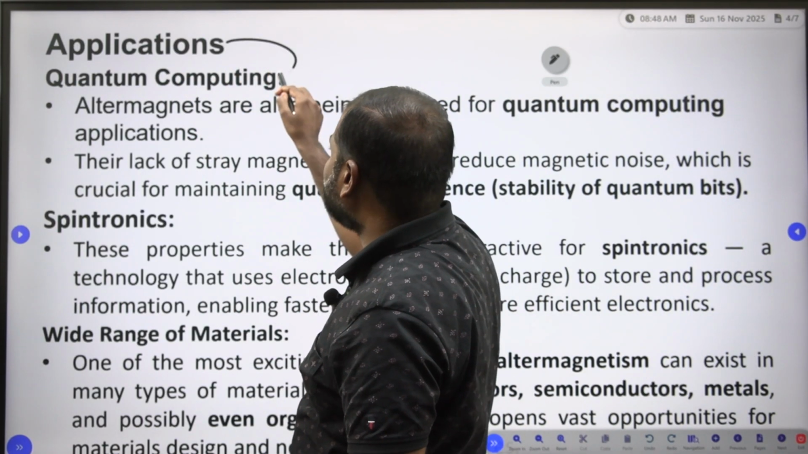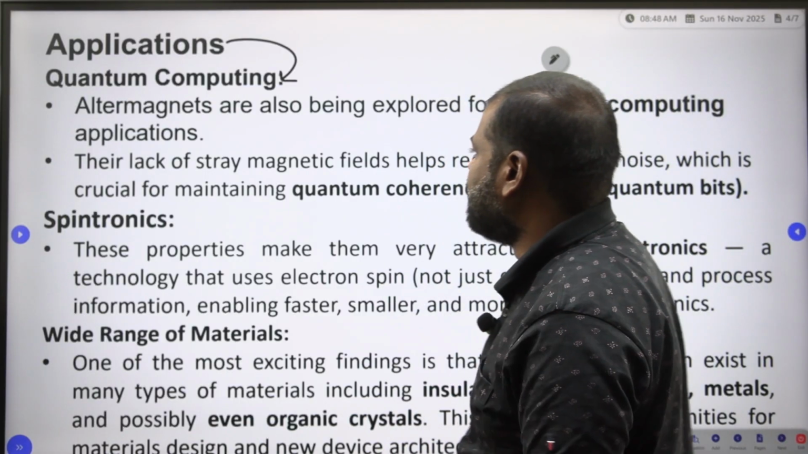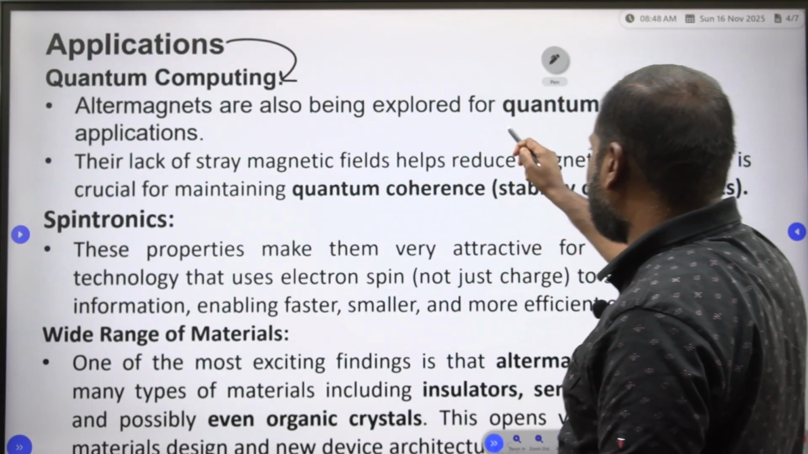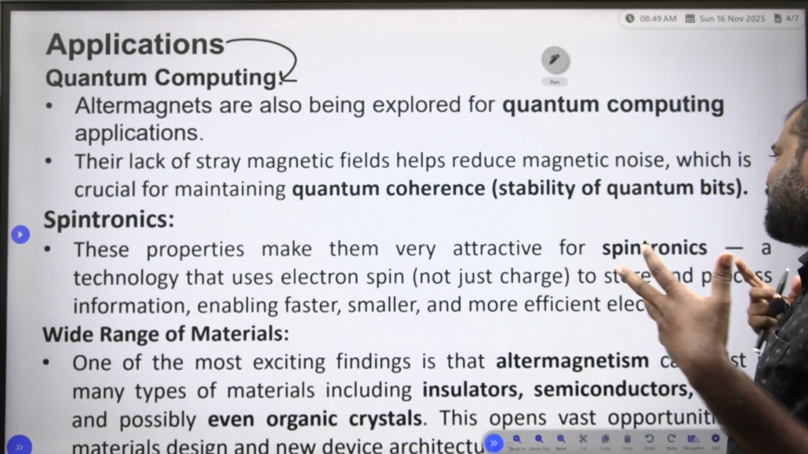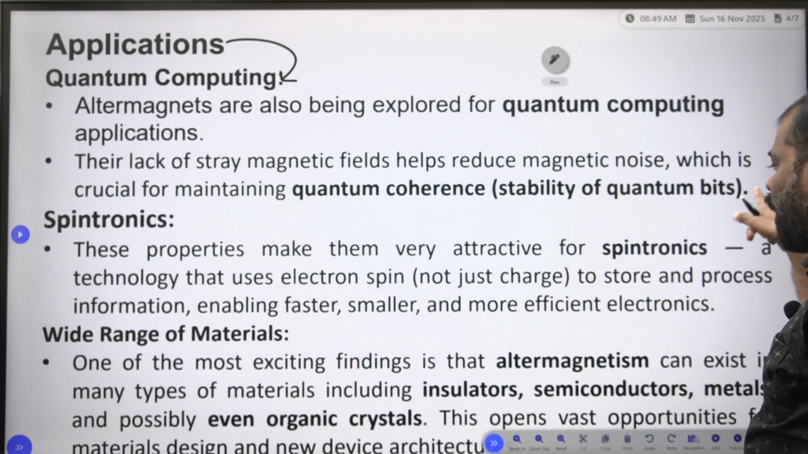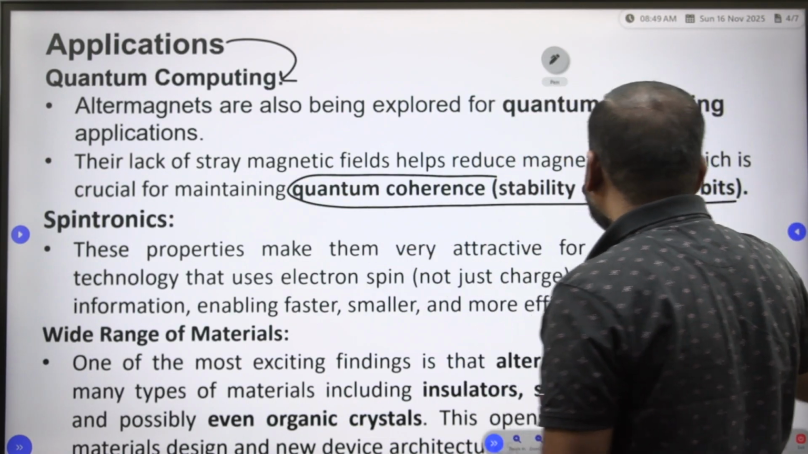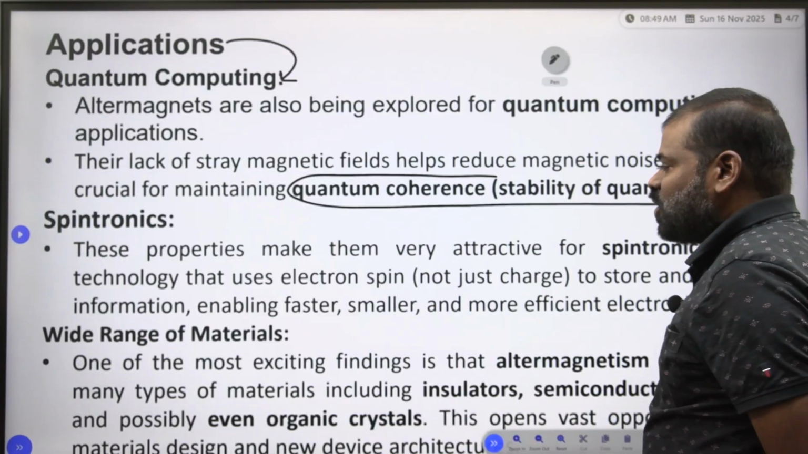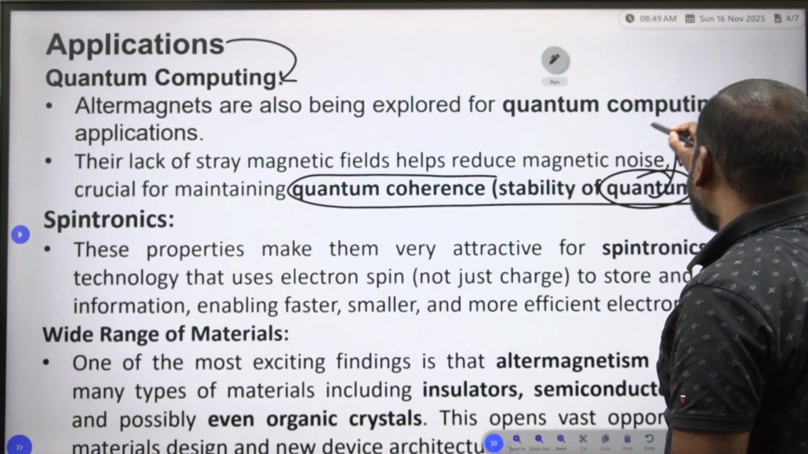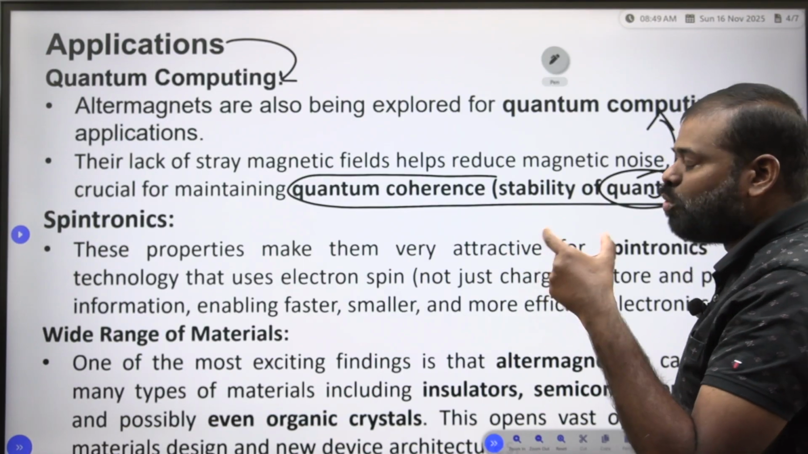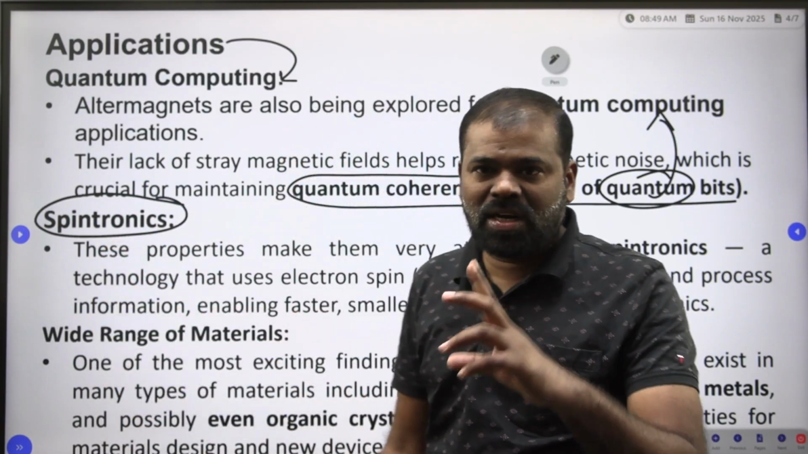So, what are the applications of altermagnetism? Altermagnets are being explored in quantum computing applications. Their lack of stray magnetic fields helps reduce magnetic noise, which is crucial for maintaining the quantum coherence or stability of the qubits. So instead of 0 and 1, quantum computing systems use quantum bits, that is, the qubits. That is the first application for altermagnetism.